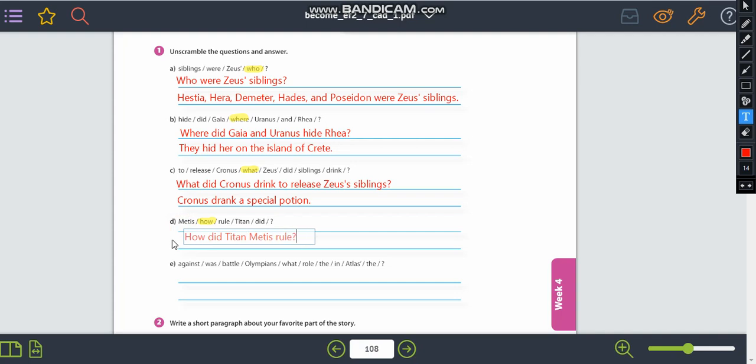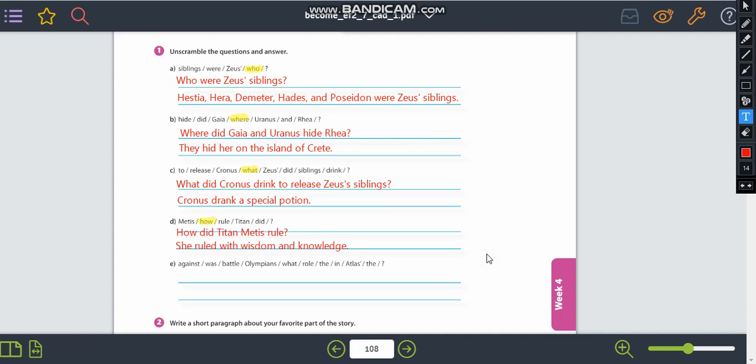I want to know how she ruled, right? So let's do the answer here. She ruled with wisdom and knowledge. I'm sorry, I forgot that we are using how, so it's how did Metis rule. She ruled with wisdom and knowledge.